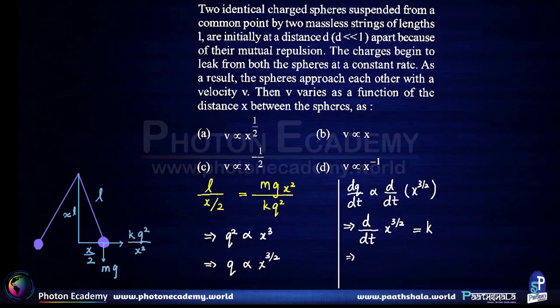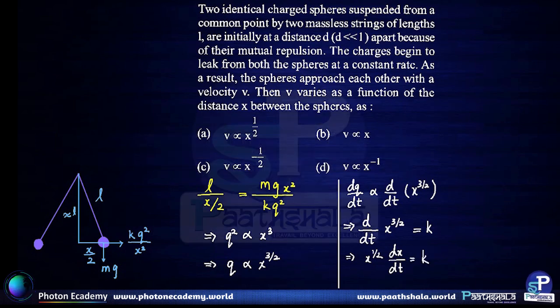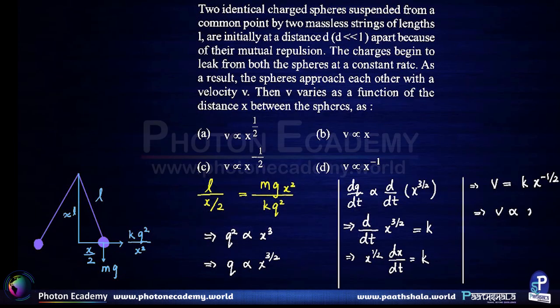So we have x to the power 1 by 2 dx by dt is equal to constant, or dx by dt, which is v, is equal to k into x to the power minus 1 by 2, or v is proportional to x to the power minus 1 by 2, and hence option C is the answer.